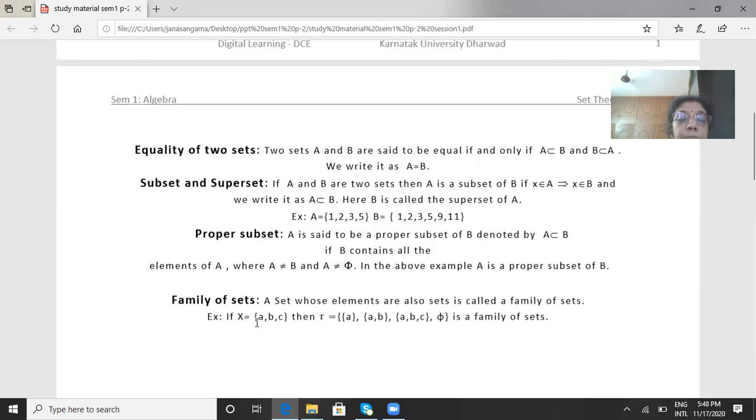For example, if X contains three elements A, B, C, then consider tau, or T. It is pronounced as tau or T. It contains the singleton set {A}, set {A, B}, set {A, B, C}, and the empty set. So tau is known as a family of sets. It is not a set, it is a family of sets. Set {A}, set {A, B}, set {A, B, C}, and the empty set are known as members of family tau.